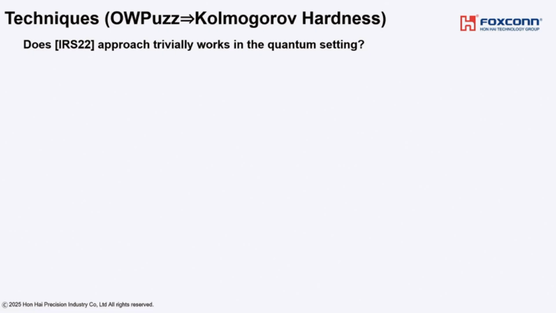Given that our result can be a natural quantum extension of IRS-22, one might wonder whether our results can be obtained by a straightforward adaptation of their technique. Actually, it is no, and we need to introduce a novel idea. So from now, I will explain it. For this, let me recall the IRS-22 approach.